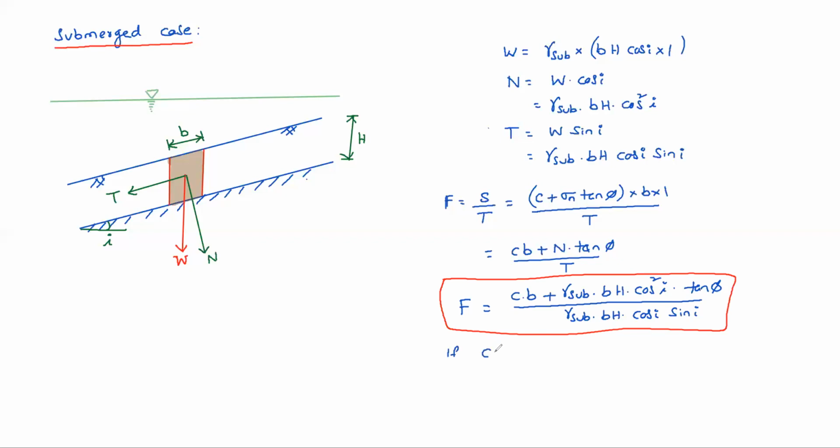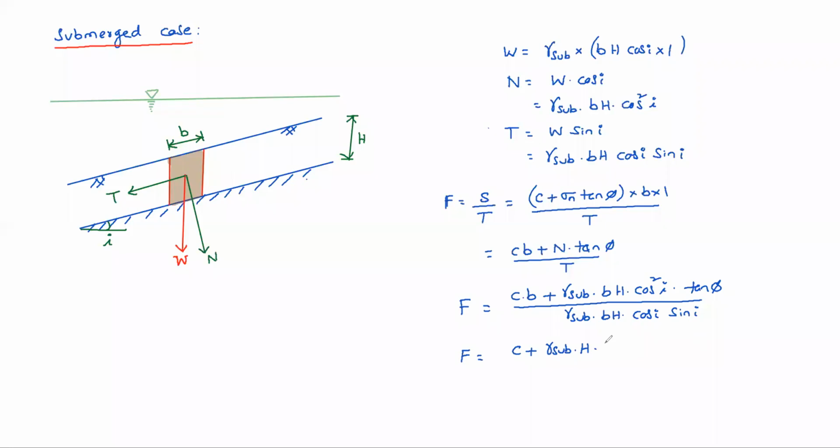Similarly, if C equal to 0, cohesion is 0, what happens? F equal to what happens? See, the first term will become 0. Of course, you can remove B and write further. F equal to C plus gamma submerged into H into cos square i and tan phi, whole divided by gamma submerged into H into cos i sin i. This is the formula.